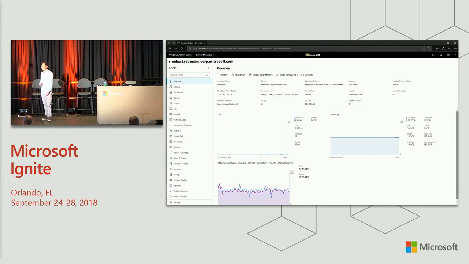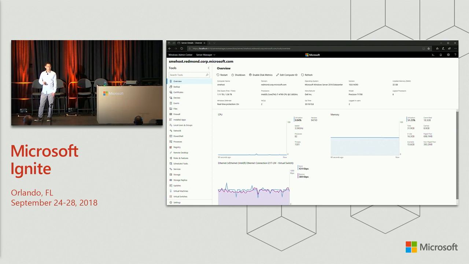Windows Admin Center is Windows Server Management reimagined. It's taking the previous legacy MMC tools and Server Manager and replacing them. It's a quick, easy install, about 60 megabytes, that you can install on Windows 10 or Windows Server to manage your servers or clusters through a beautiful, user-friendly UI in your web browser.